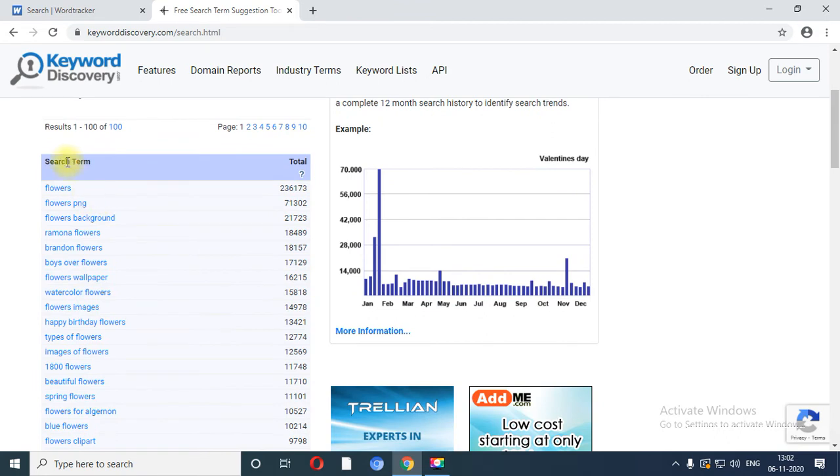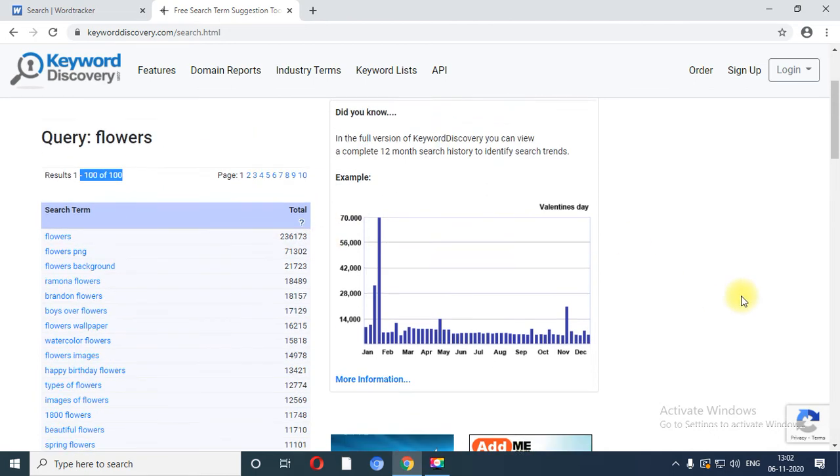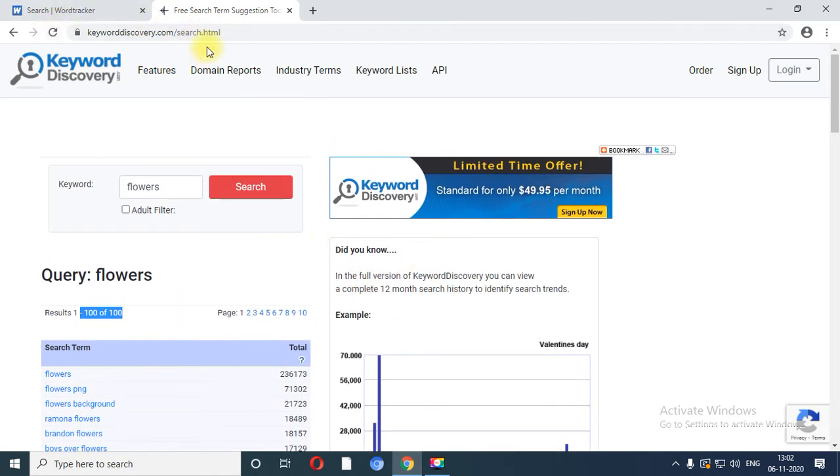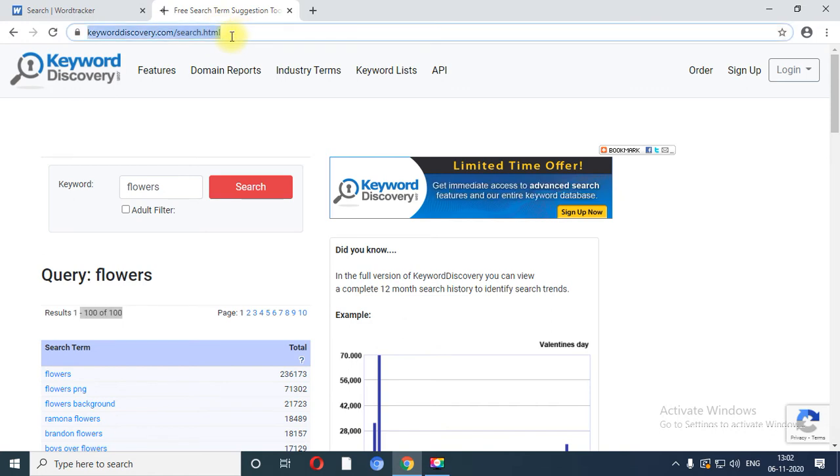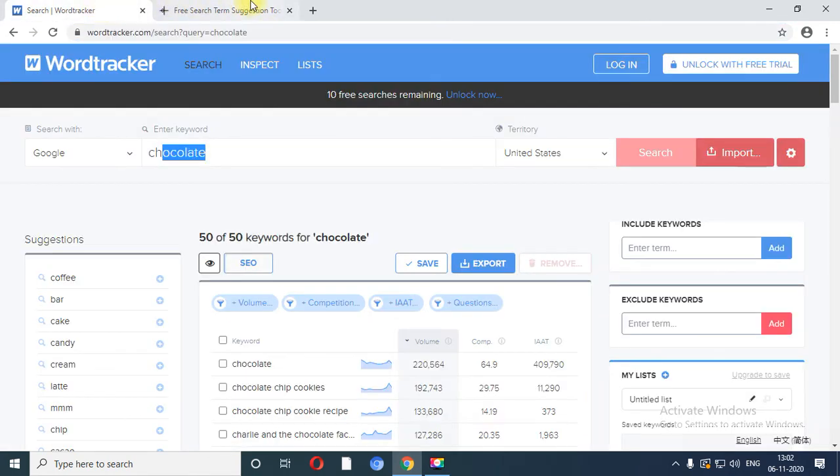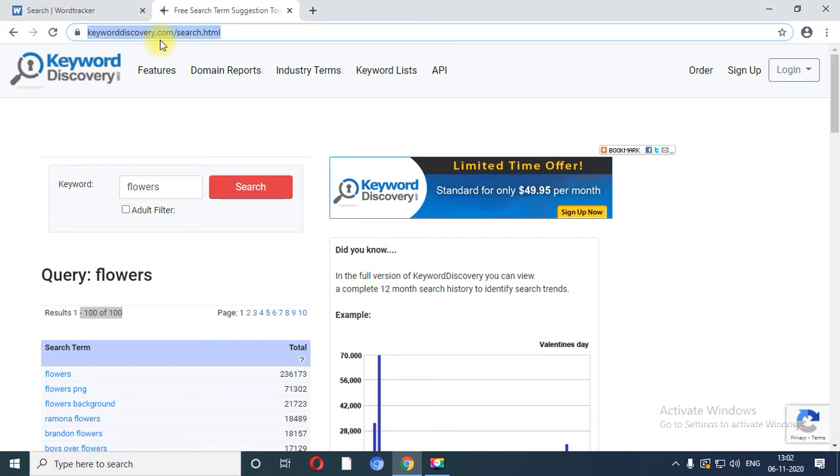So based on the fired keyword, approximately 100 results have been found in Keyword Discovery. Flowers, flowers PNG, flowers background, Ramona Flowers, Brandon Flowers, Boys Over Flowers. So these are all popular search terms through which people have been searching, right? So this is the second keyword research tool. Wordtracker is one of the tools, and this is the second tool through which you are able to perform searching based on a keyword.